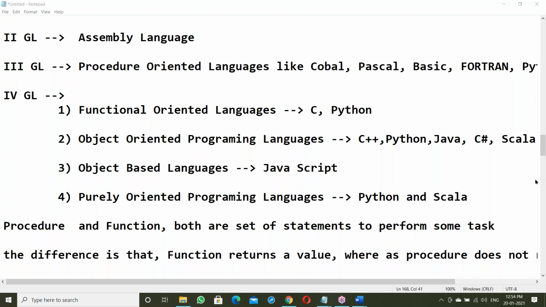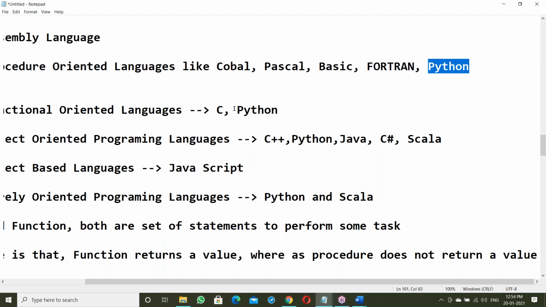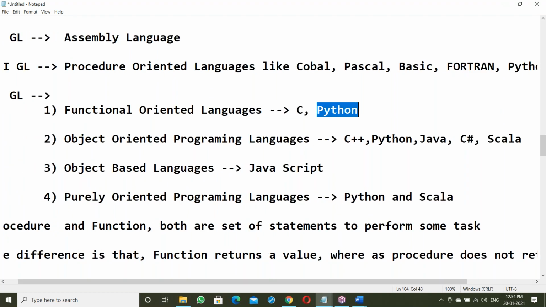What's a common language you observed here? Procedure oriented: here they say Python. Functional oriented: Python. Object oriented: Python, a purely object oriented Python.